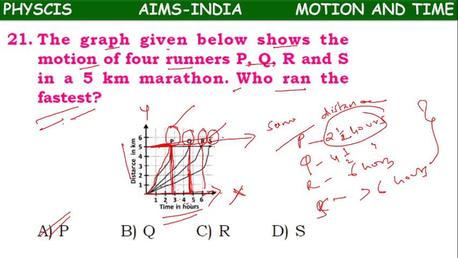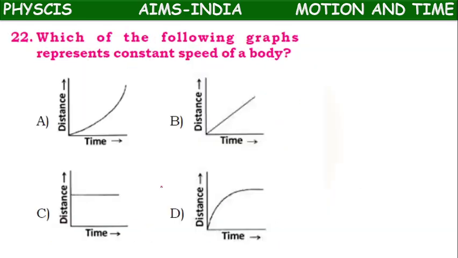So next, 22. Which of the following graphs represents the constant speed of the body?